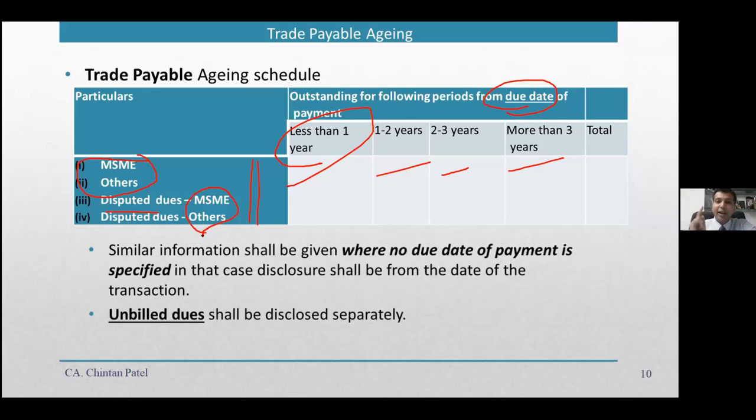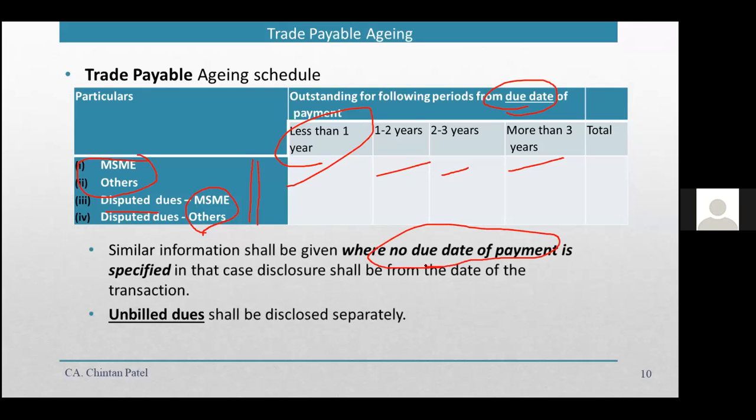Critical here is that the figure has to be as per accounts, plus the disclosure should be accurate and as needed as per the intent of the legislature. That is the crux of these particular requirements. So here one needs to be very sure as far as this aging schedule is concerned, and where no due date of payment is there.